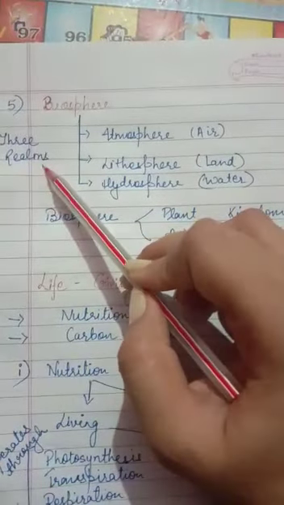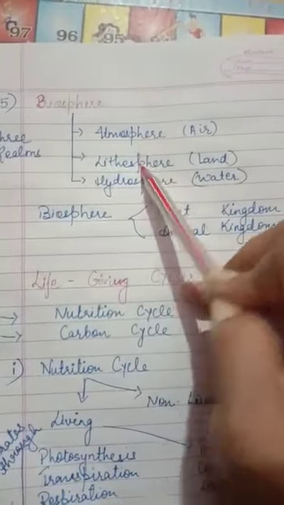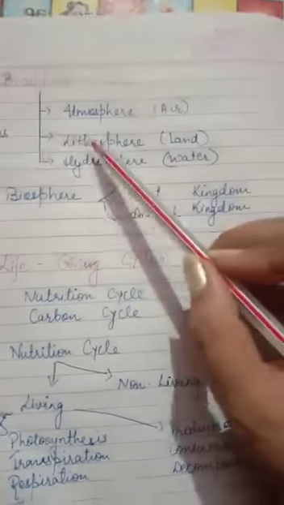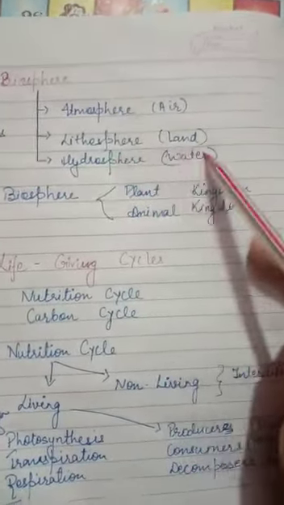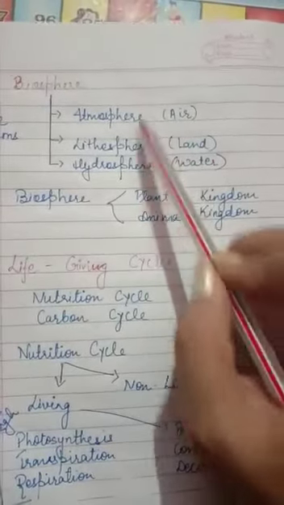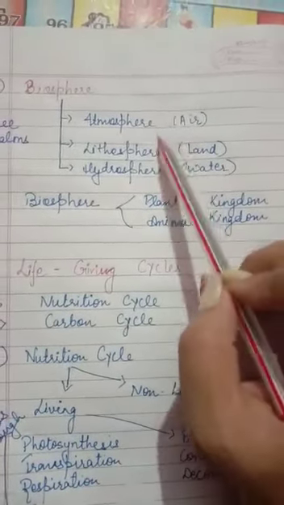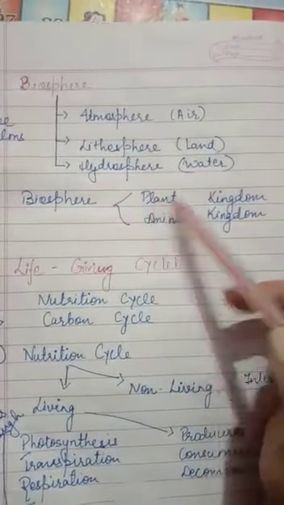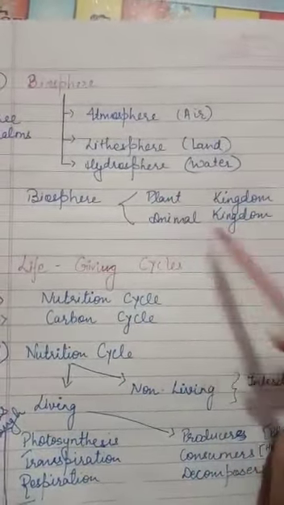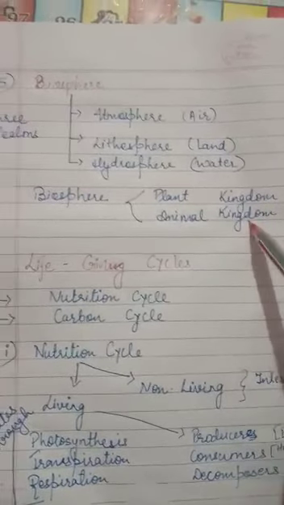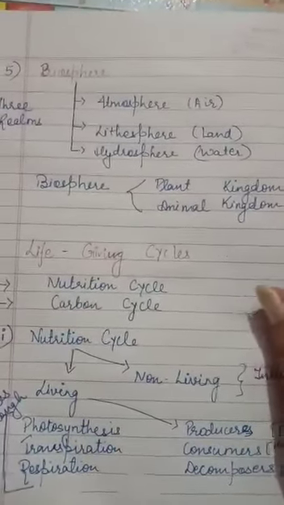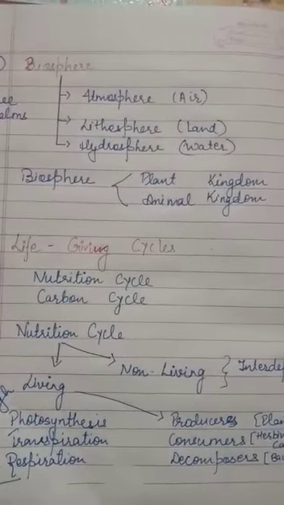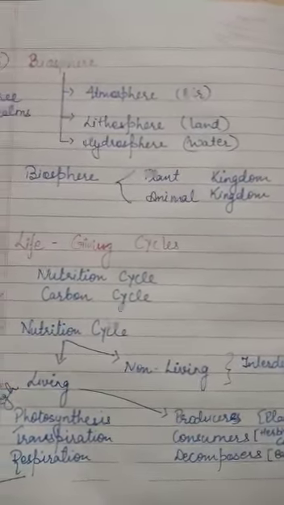The next one is biosphere. The three realms of Earth are atmosphere, lithosphere and hydrosphere. Atmosphere is air, lithosphere is land, and hydrosphere is water. The interaction between these three realms is known as biosphere. Biosphere is classified into two parts, that is plant kingdom and animal kingdom. So biosphere also makes Earth a habitable planet to live in.